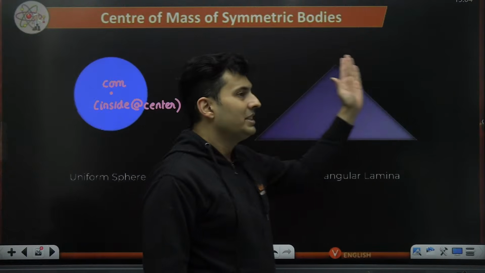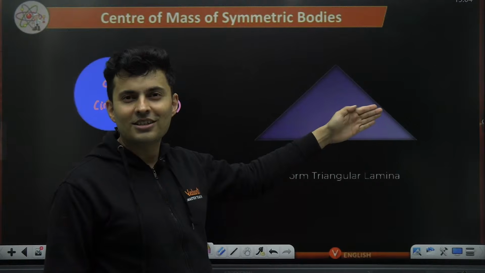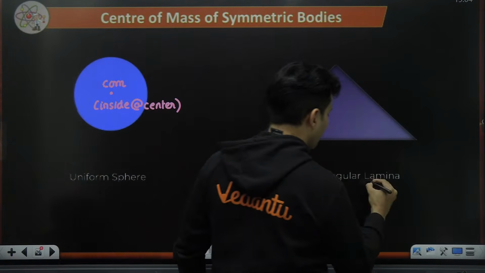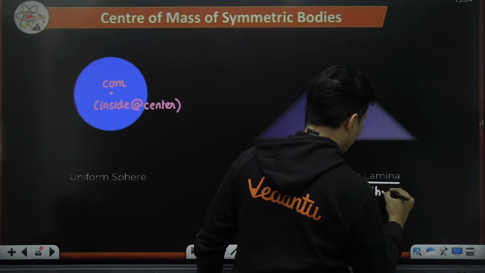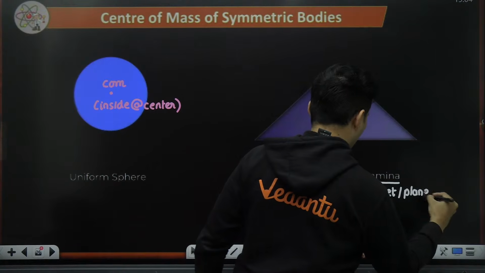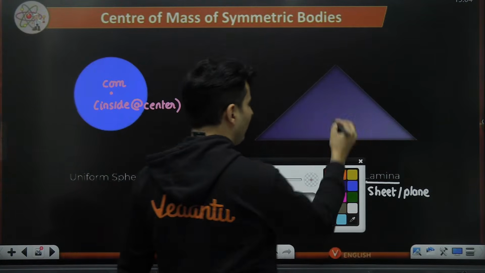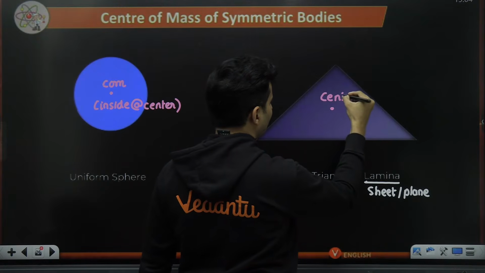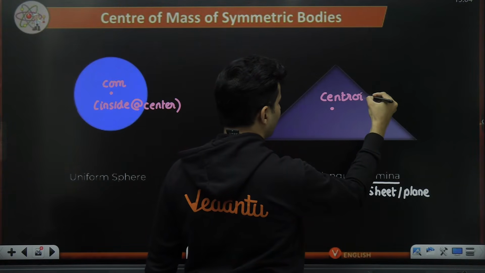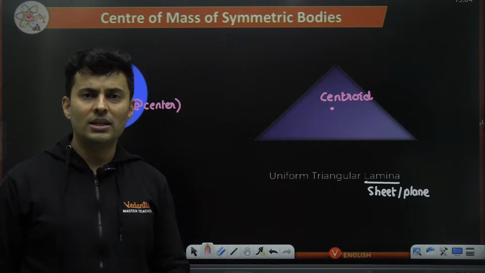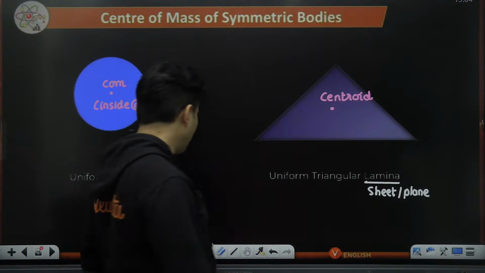If you have a triangular sheet, triangular lamina. Lamina means, what is the meaning of the word lamina? Lamina means sheet, plane. Okay, sheet or basically a plane, two-dimensional object. The center of mass will be at the centroid. Centroid is the place where the medians of a triangle will meet.